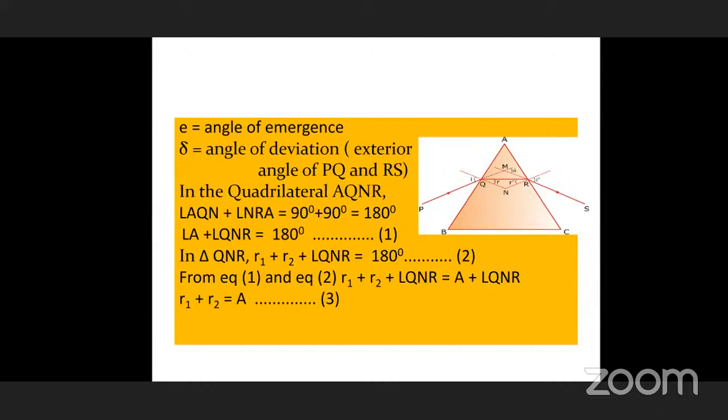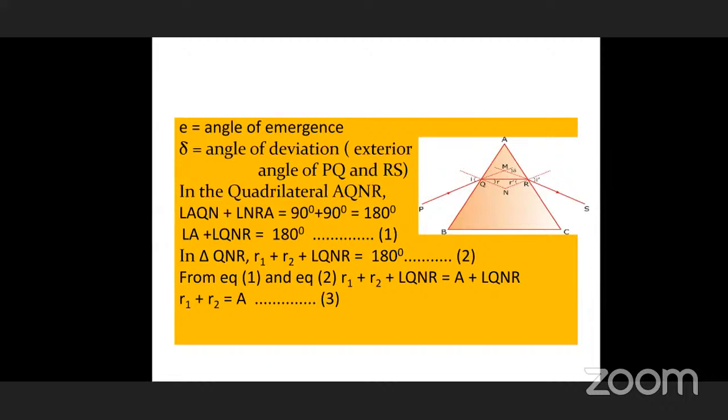Now, the angle QAR, which we call angle A, the angle of the prism, plus angle QNR is also 180. Why? Because the sum of the four angles in any quadrilateral is 360 degrees. Angle Q plus angle R is 180. Therefore, the remaining 180 is angle A plus angle N.